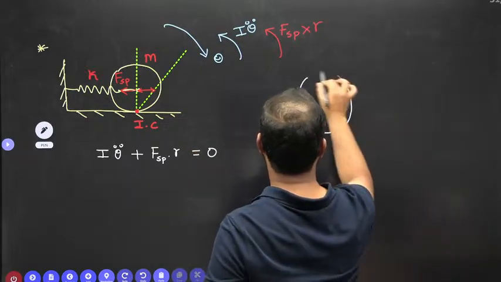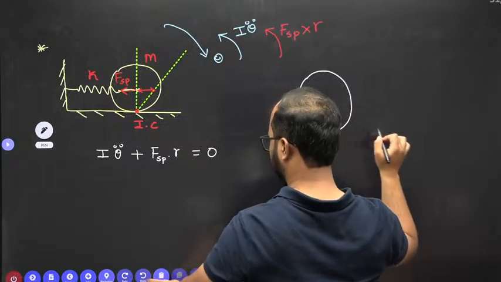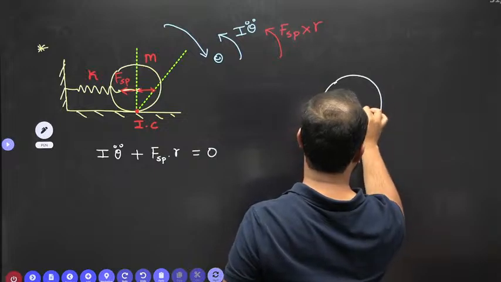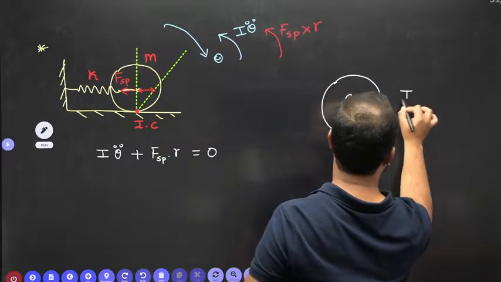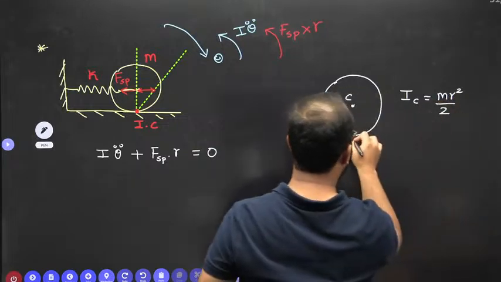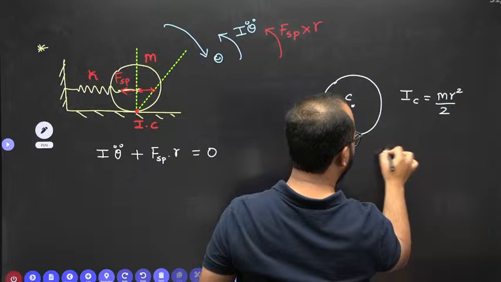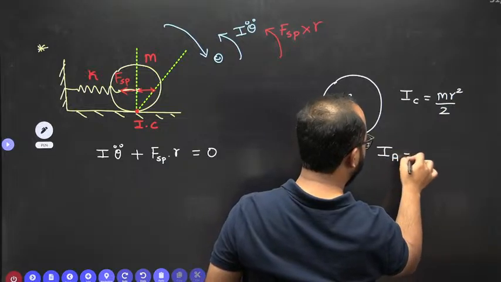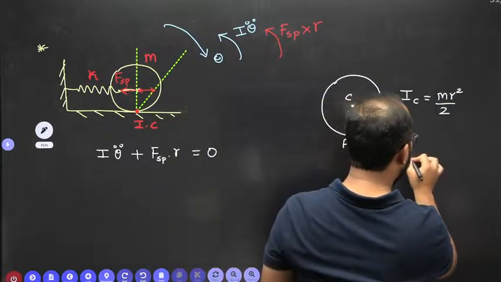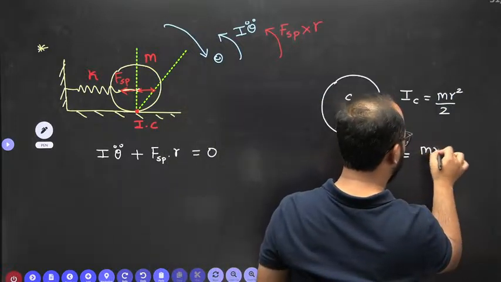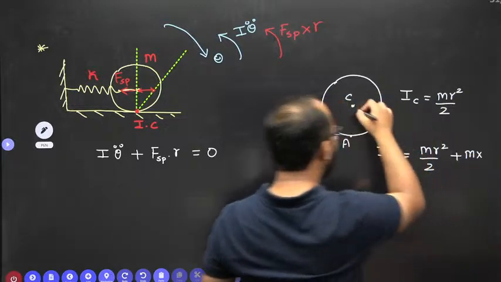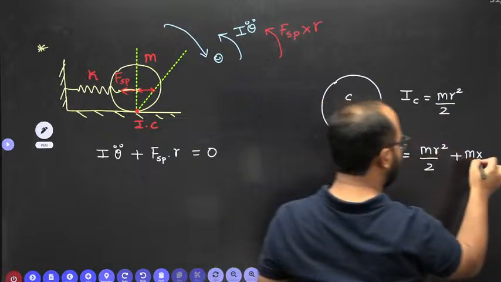For the disc about the center, it is mr square by 2. But let's suppose I have to calculate about this point A. For this I will use the parallel axis theorem. First, the mass moment of inertia about the center, mr square by 2, plus mass of the body multiplied by the distance from center to the point of consideration, that is r square.